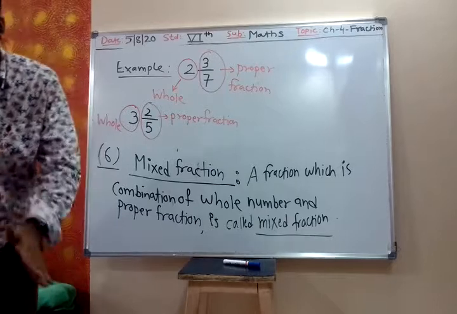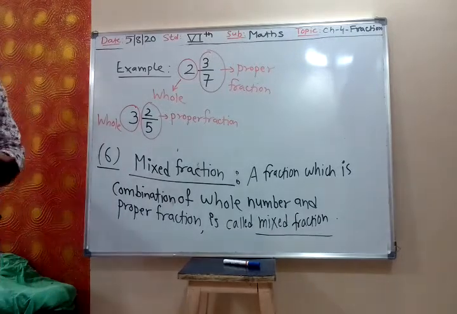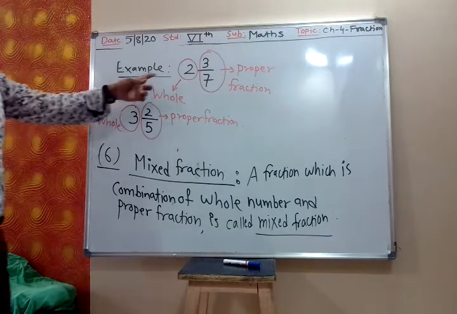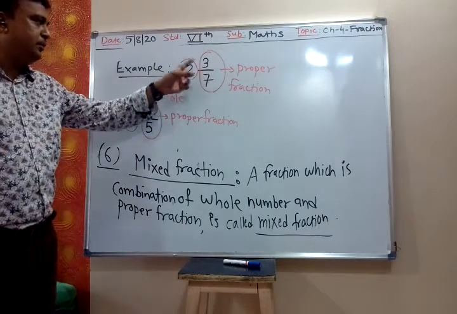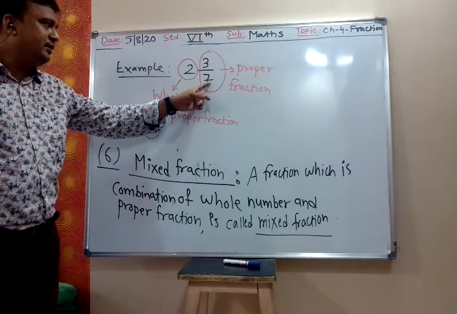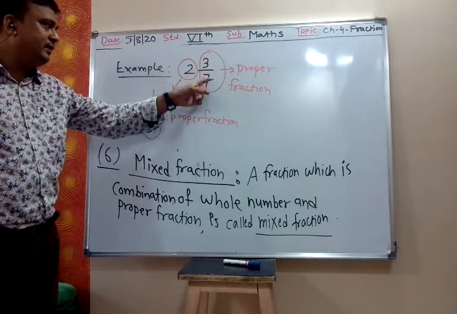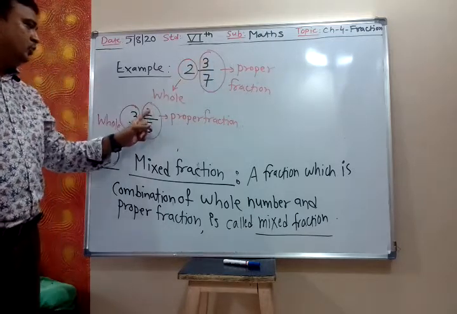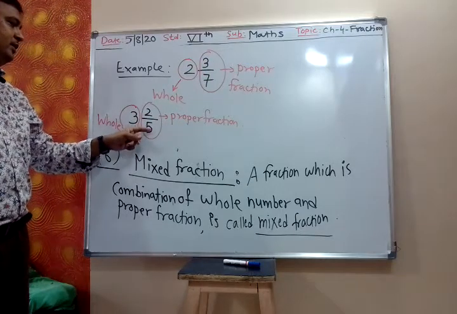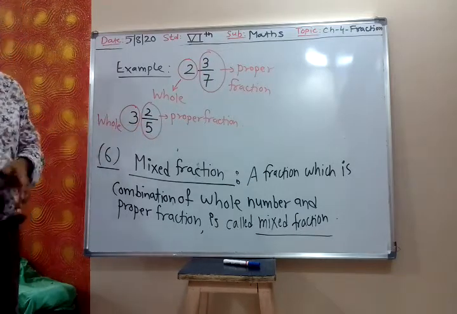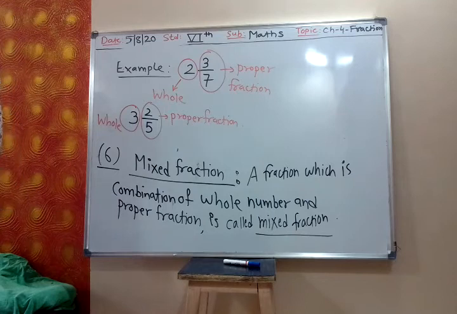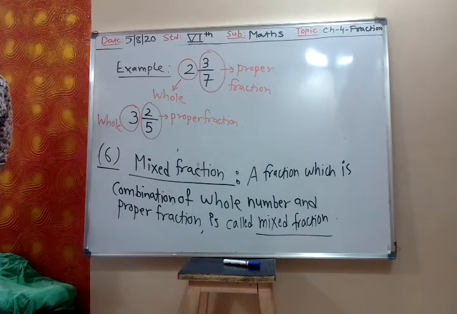It should be a combination of whole number and proper fraction. In a proper fraction, the denominator is bigger. 3 upon 7: denominator is 7, bigger than 3. 2 upon 5 is a proper fraction because the denominator is bigger. So a mixed fraction is a combination of whole number and proper fraction.